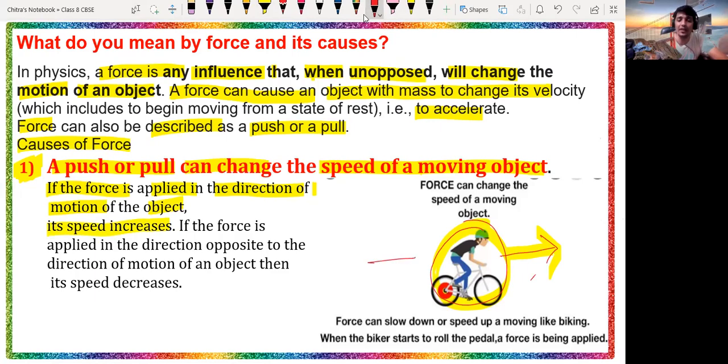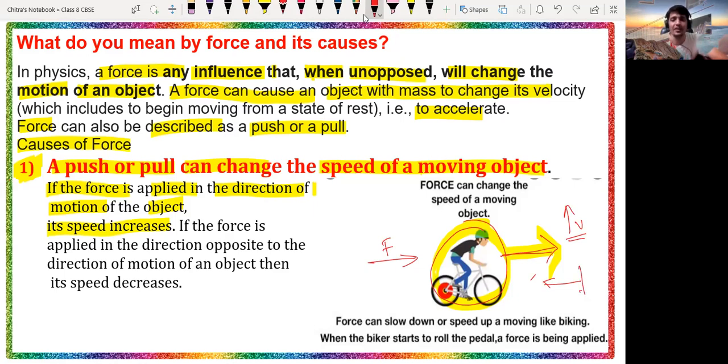If we apply the force in the same direction, meaning in the direction of motion of the object, then the velocity of the object will increase. Or think of it a different way: if the bicycle is moving in this direction and you apply force from the opposite direction, then the speed, or we can say the velocity, of that person on the bicycle will decrease.